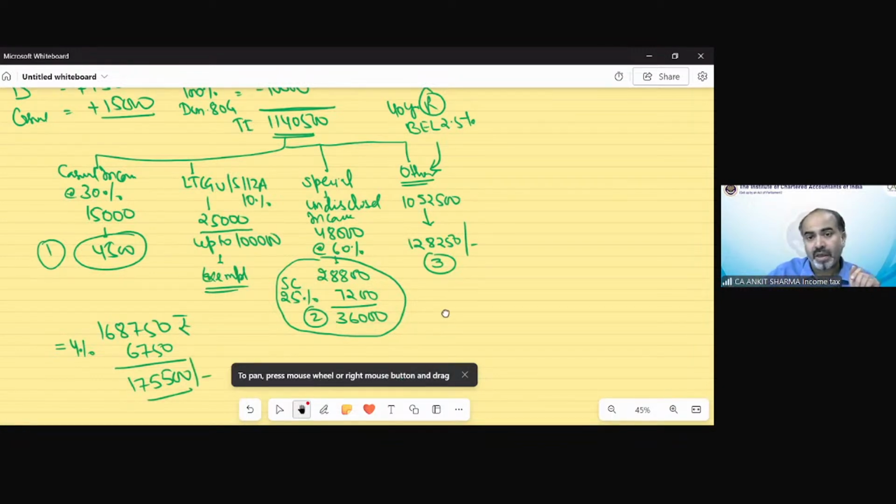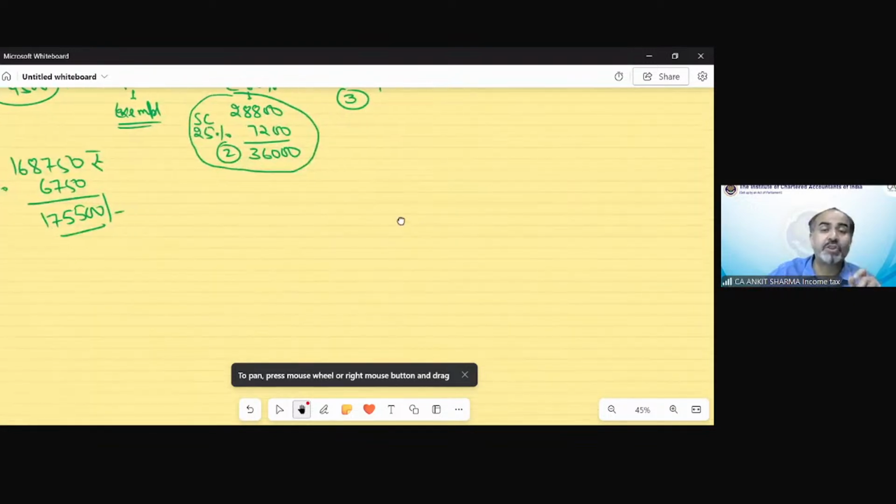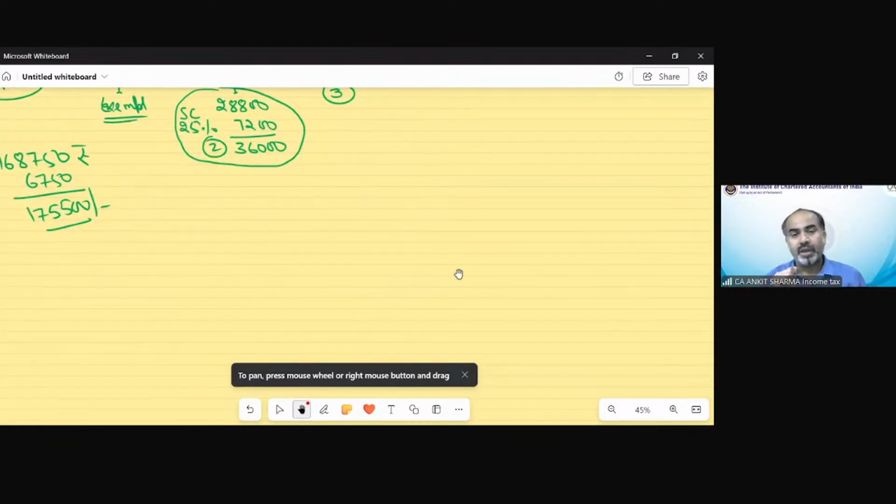But if that 48,000, which has not been included in the books of account, and we assume that expenditure of 48,000 was intentionally done. So if it has been proved that it has been intentionally done, then of course it is going to be taxed as undisclosed income. But if it is an error, then we need to change our calculation. Then we will allow that expenditure as a business expenditure.